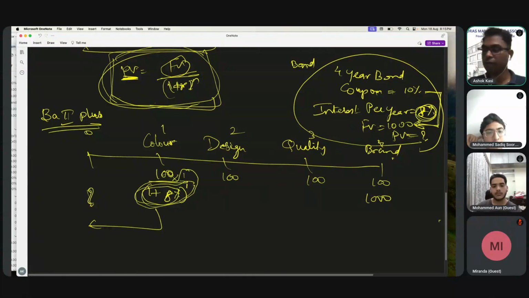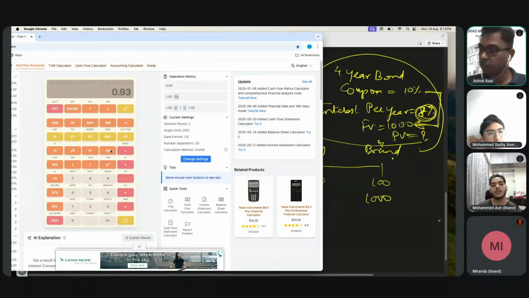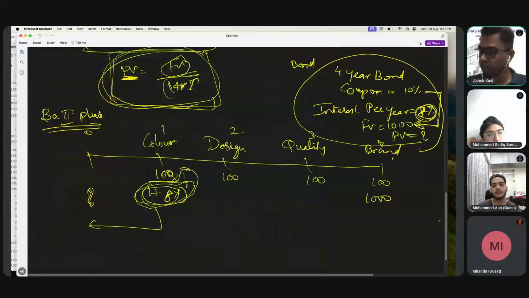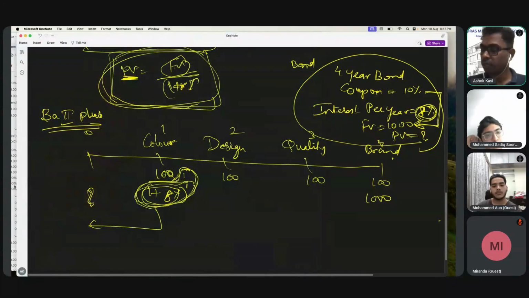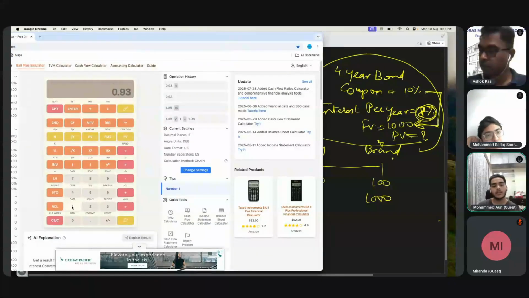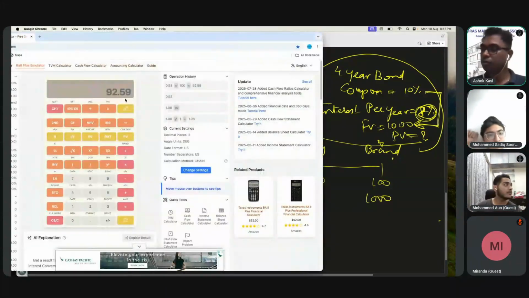In the calculator we have an automated one, which is the inverse of x. When I click on this inverse of x, it will solve this automatically and give me the value, which is 0.93. 0.93 multiplied by 100 comes to 93, it is all decimals, so 92.59.